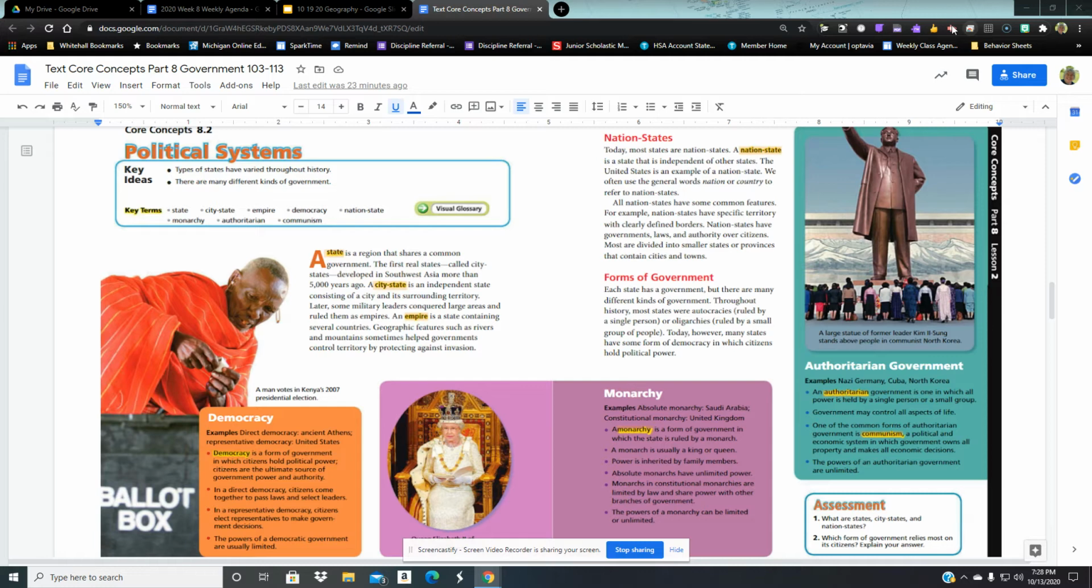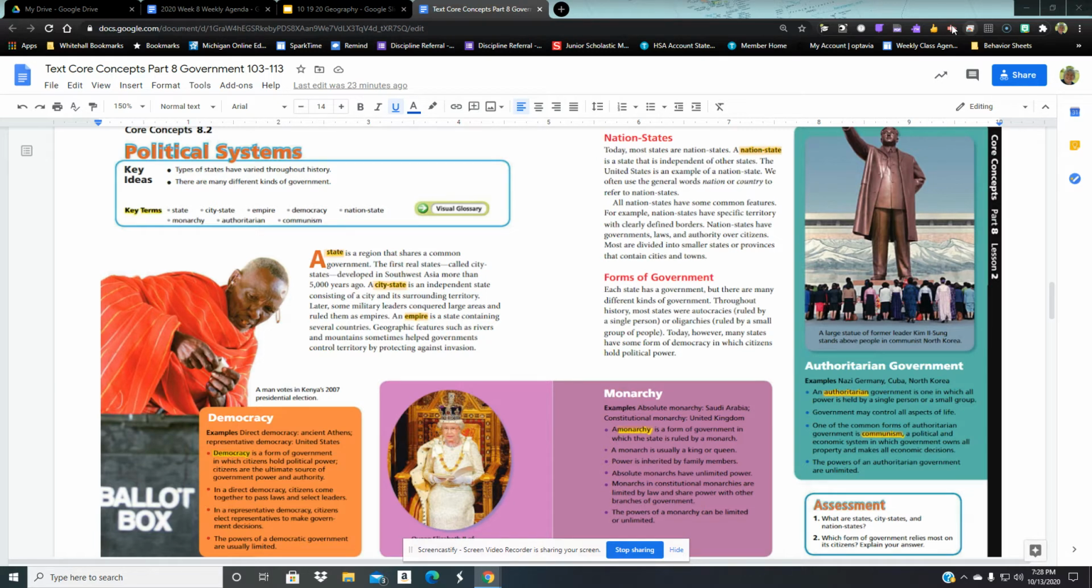The powers of a democratic government are usually limited. So we have a constitution, and all of these lawmakers, our House of Representatives, our senators, they have to follow the Constitution, and our governors and our presidents. They have to follow the Constitution.